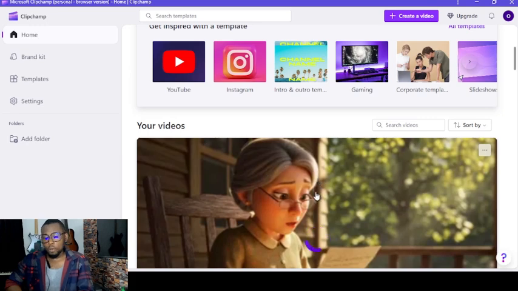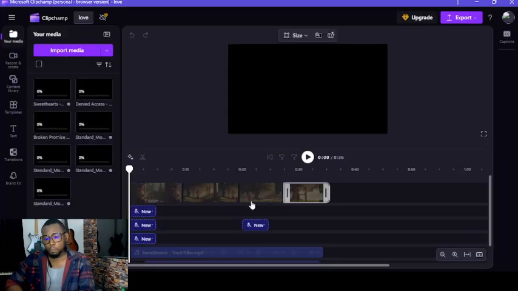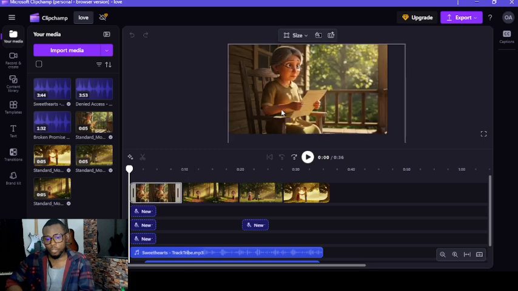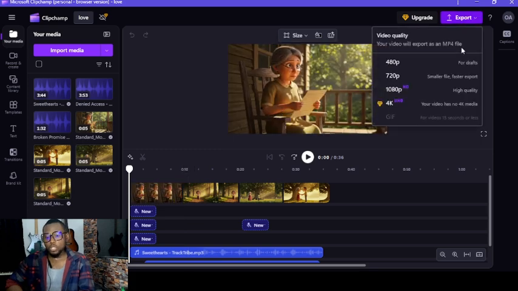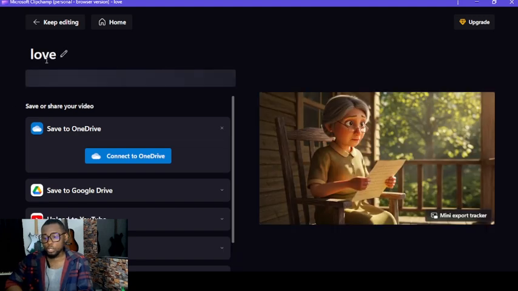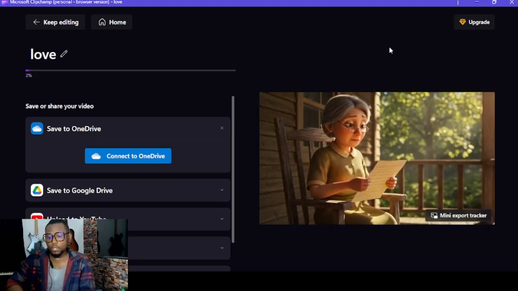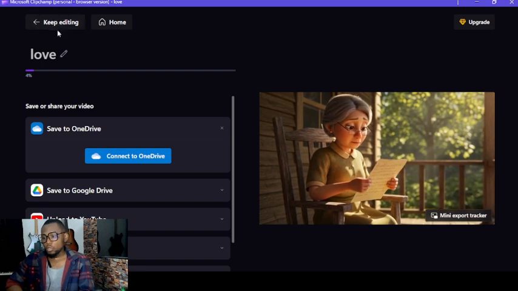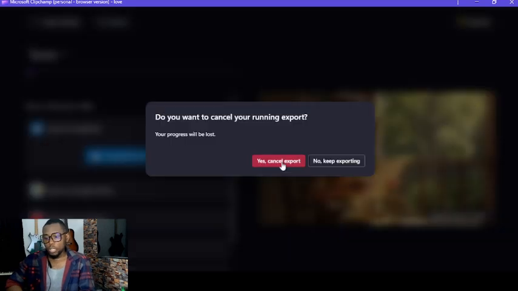So we already now have a video, we're ready to export, we have the song, we have everything that we need. All right, so all we have to do is click on export, and you can choose the quality in which you want to export. Now 4K is a pro feature, but from 1080 to 480, they are all free. I'm going to click on 1080, and then I'm going to type the name. You can click here to change the name for your video if you want, right? Now I'm going to come here again. So this is exporting. I want to stop the export because I've already exported before. I don't want to export again.